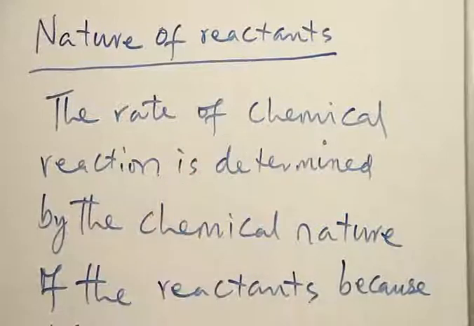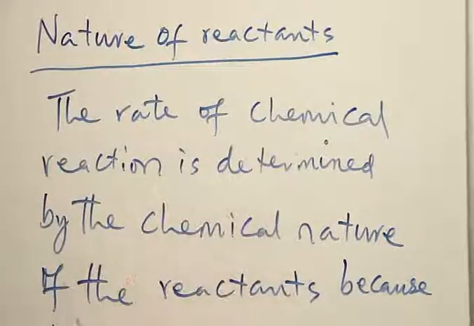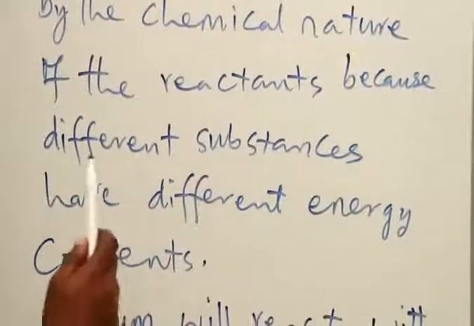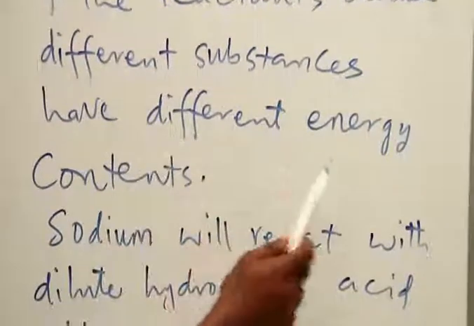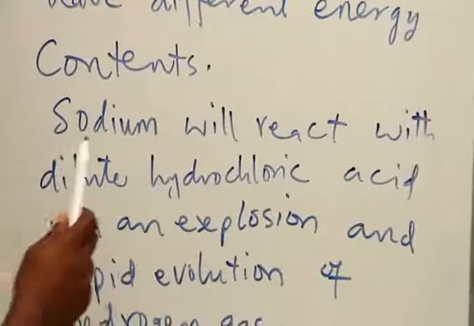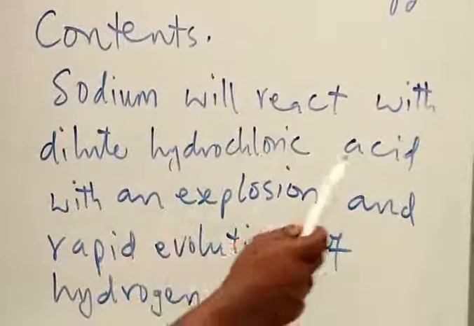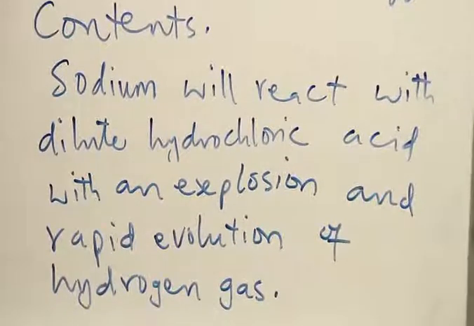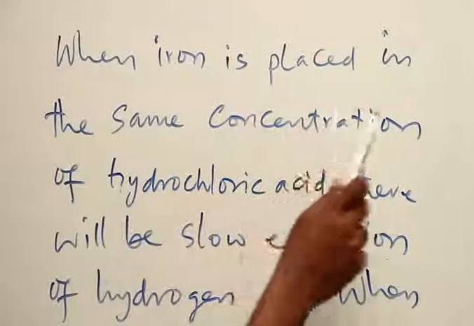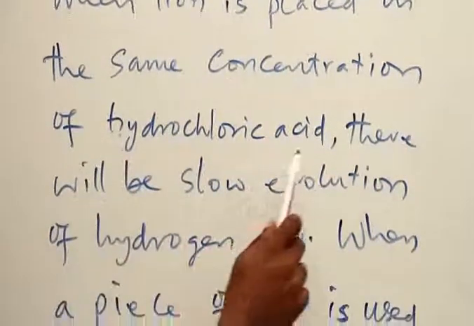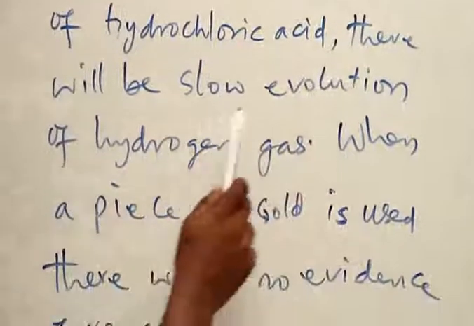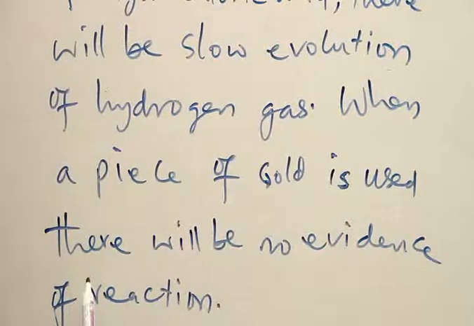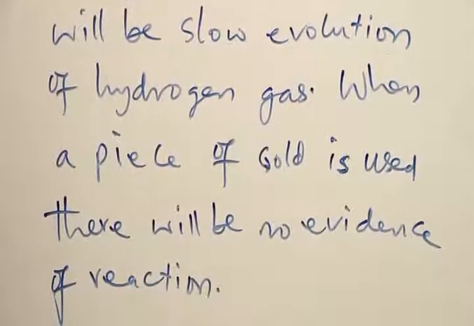Nature of reactants. The rate of chemical reaction is determined by the chemical nature of the reactants because different substances have different energy contents. Sodium will react with dilute hydrochloric acid with an explosion and rapid evolution of hydrogen gas. When iron is placed in the same concentration of hydrochloric acid, there will be slow evolution of hydrogen gas. When a piece of gold is used, there will be no evidence of reaction.